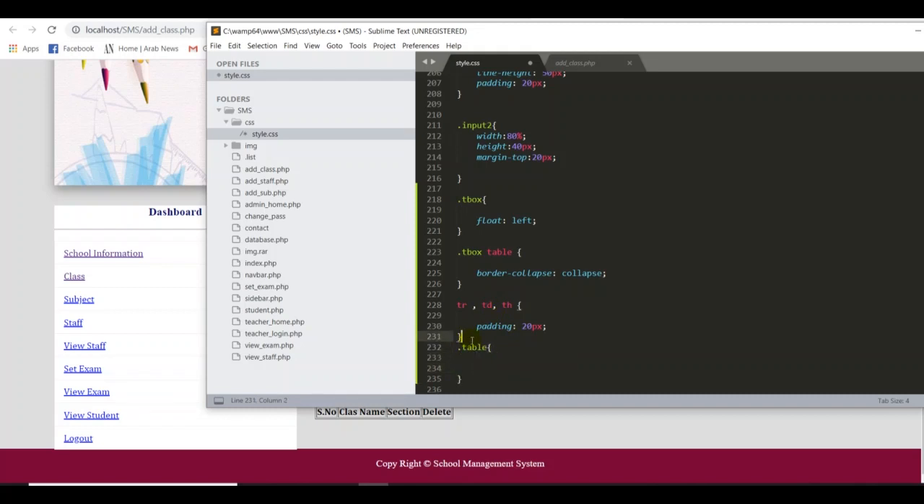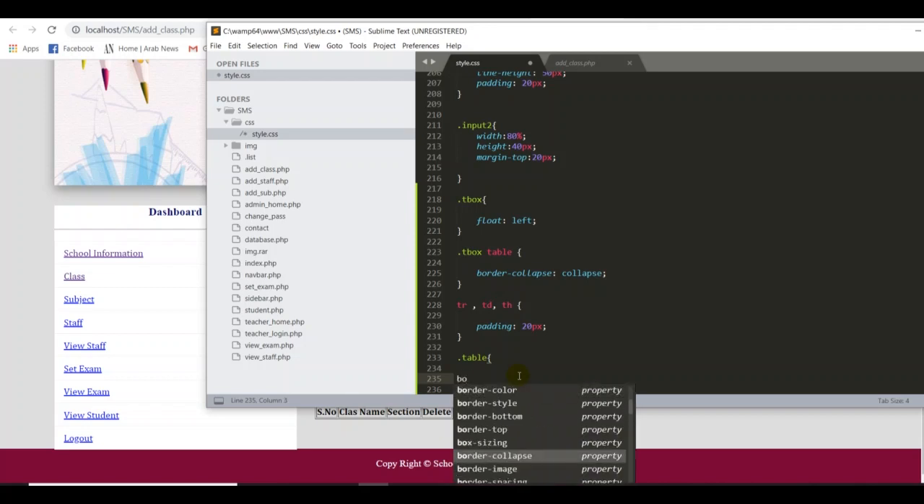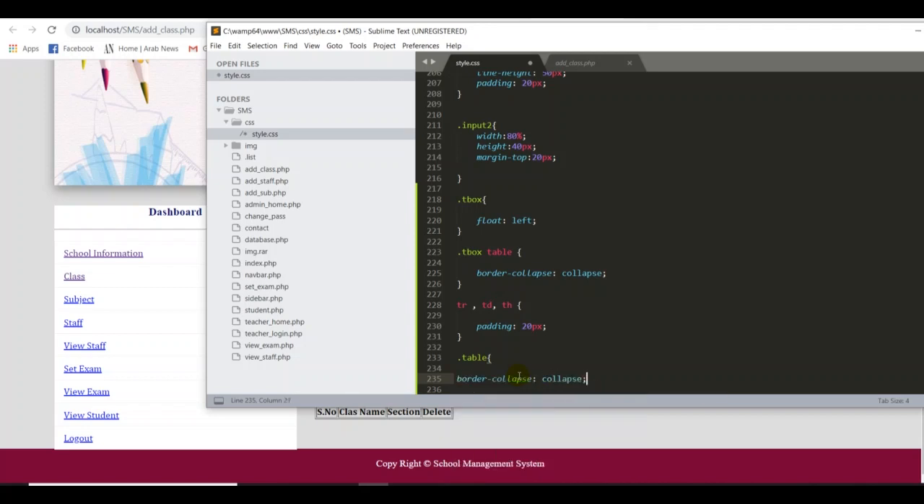For the table, I'm going to add one more style called border. Right now we will put the border for that, using border-collapse. Then Control S to save, and I go back to my page.